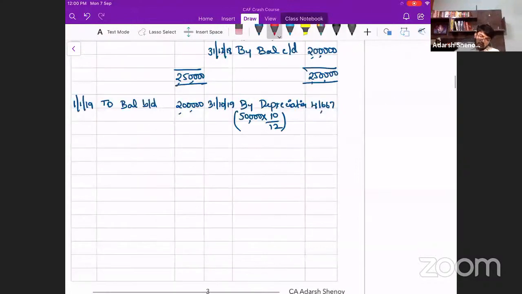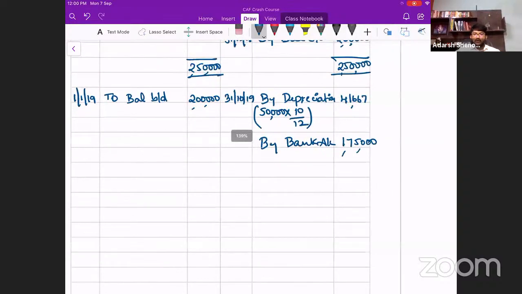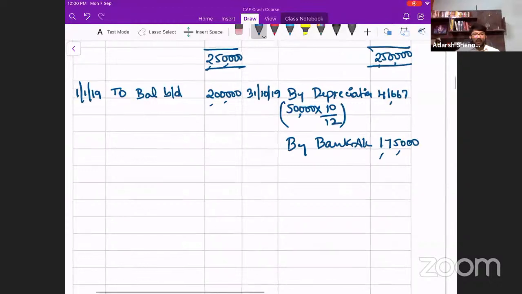Now post this entry over here, we write it like this, okay? By bank account, we write the whole amount, 1,75,000. These are two separate entries actually. We combine the entry and we write it. It is actually two separate entries, but we have a practice of writing it combined only.